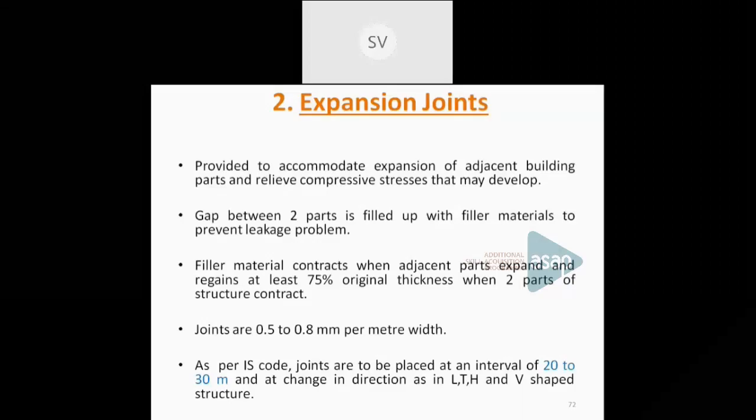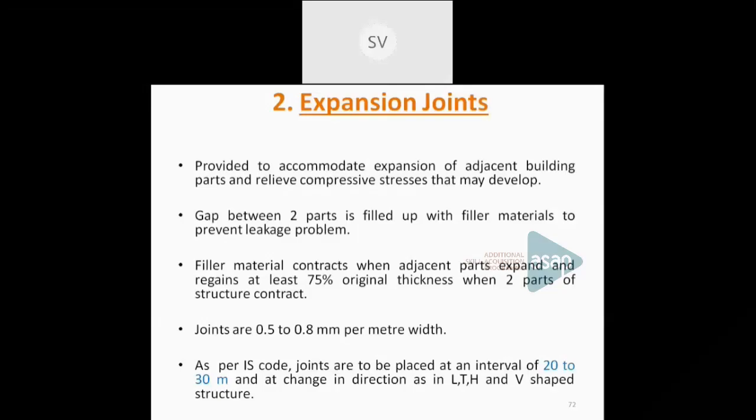So it is mainly provided to accommodate expansion of adjacent parts of a building or adjacent parts of a slab and relieve the compressive stresses that may develop. When two parts are compressed, two parts are jointed together, there will be compressive stress. So that is being reduced by means of expansion joints. So the gap between the two parts is being filled with some inert material or some filler material. So that type of joint is an expansion joint.